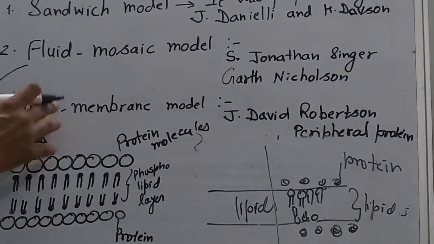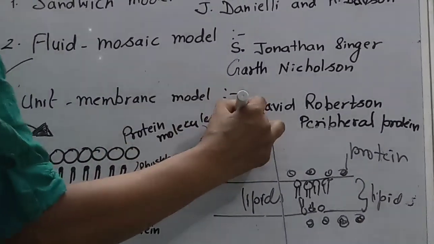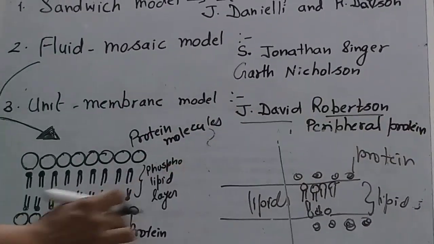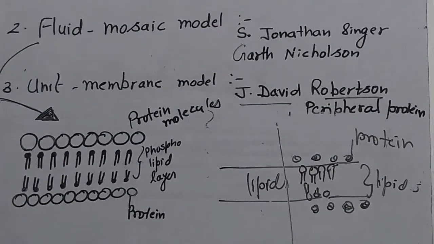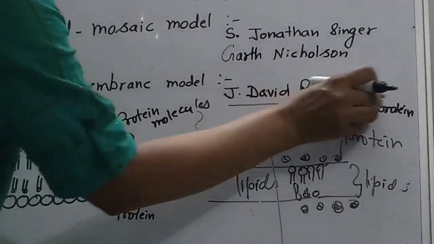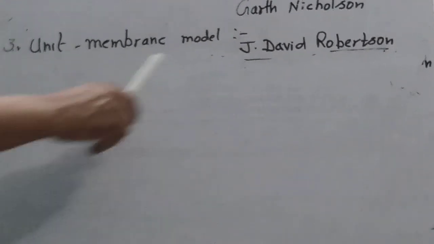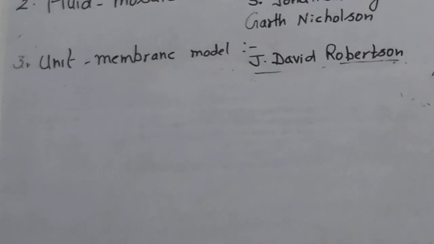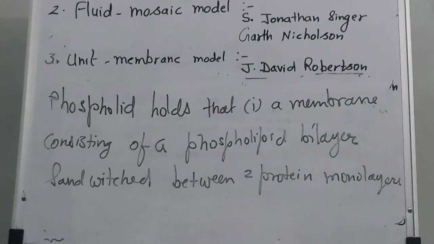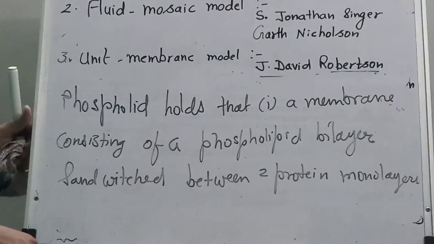The third one is called the unit membrane model, which is given by J. David Robertson.